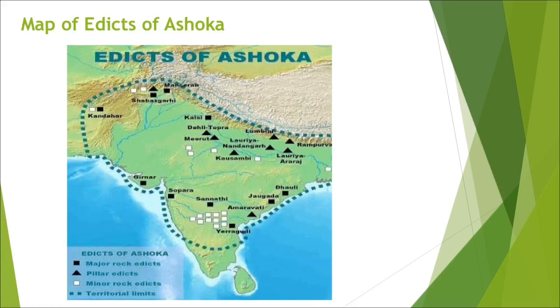Lauriya Nandangarh, as I mentioned, is in Araraj in your state. Then we have Kaushambi, Meerut, Delhi, Topra, Girnar in Gujarat, Sopara, Amaravati. All these places had Ashokan edicts.